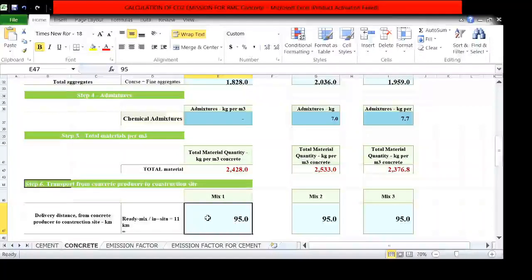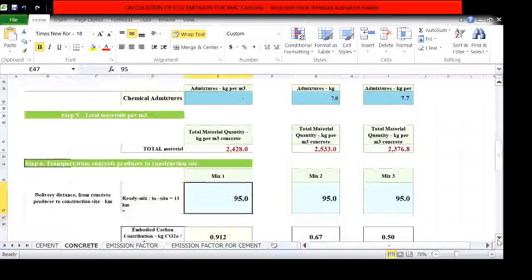It is the product of the total quantity of raw material multiplied by the total distance traveled, into the ton capacity of that truck, into the CO2 compaction factor for transportation. It is the same for all three cases, as the distance and transportation are the same.